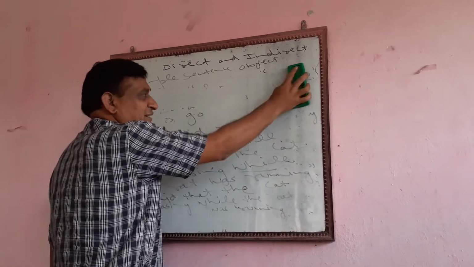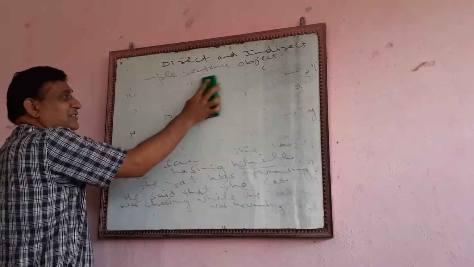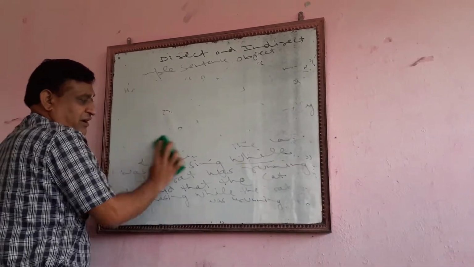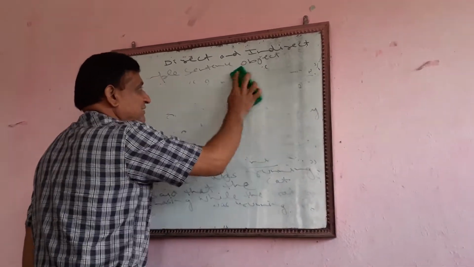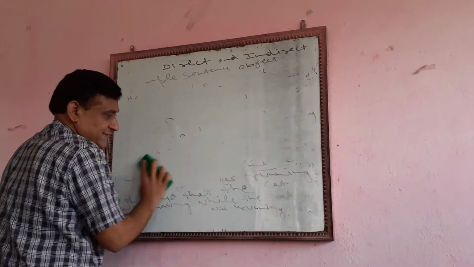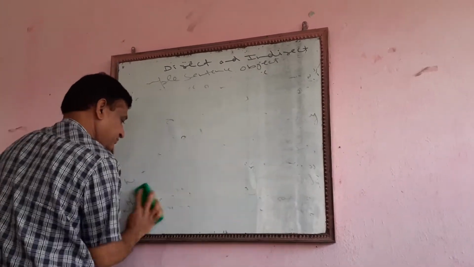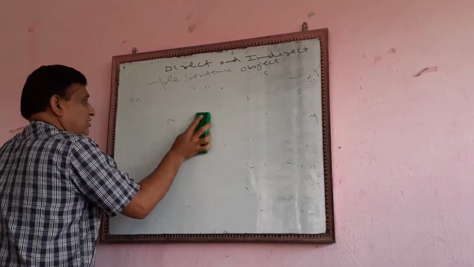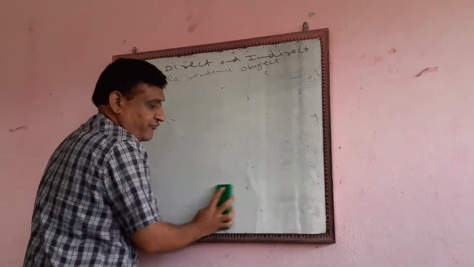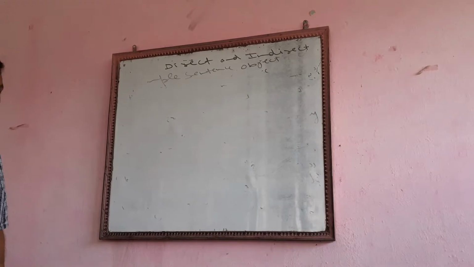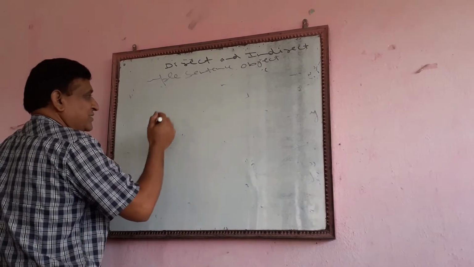So you must know these types of sentences. Although this is very simple, yet it is complicated. We will have to see all the things. One more sentence.